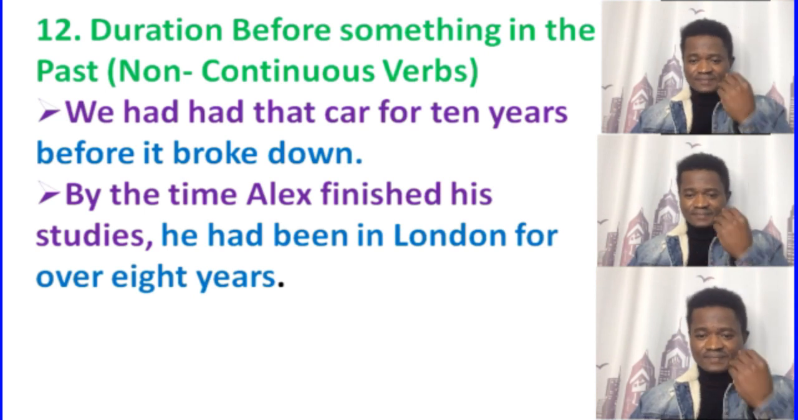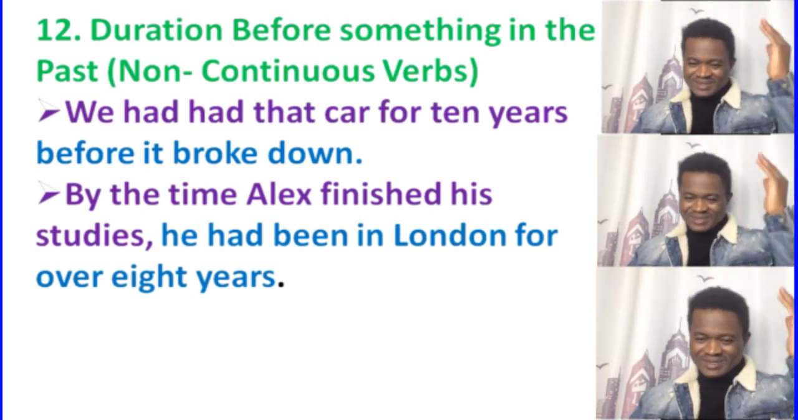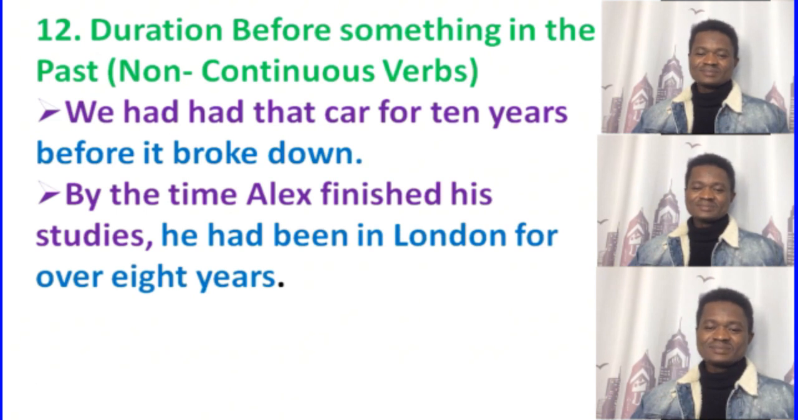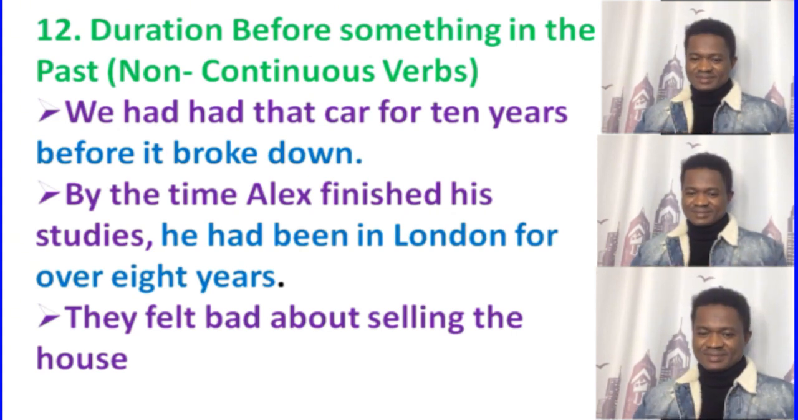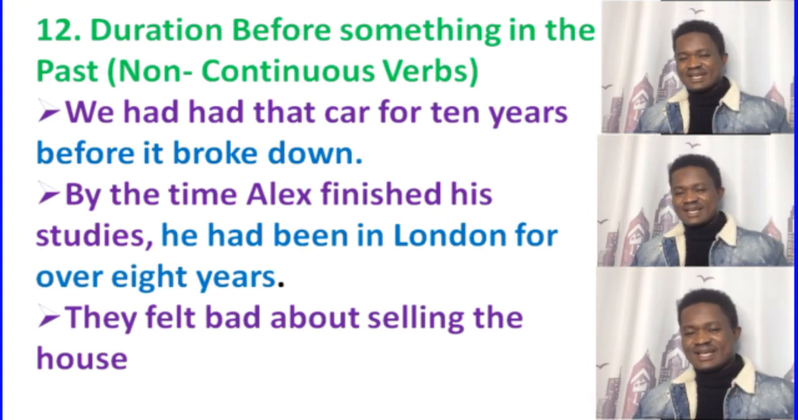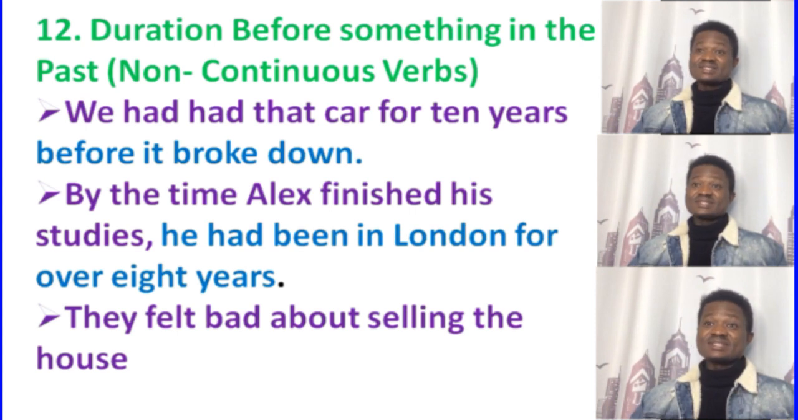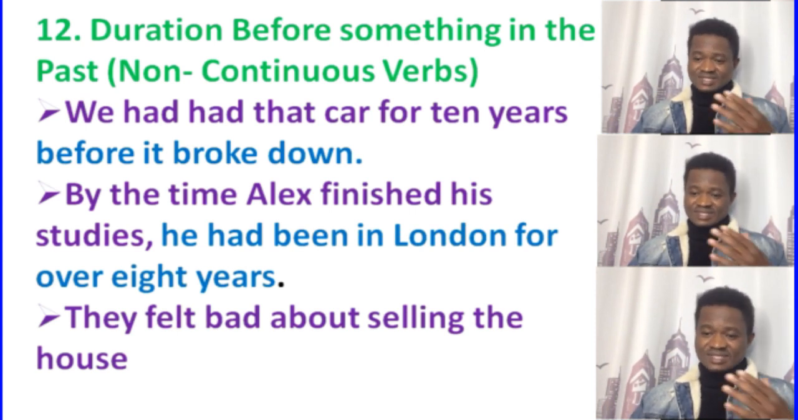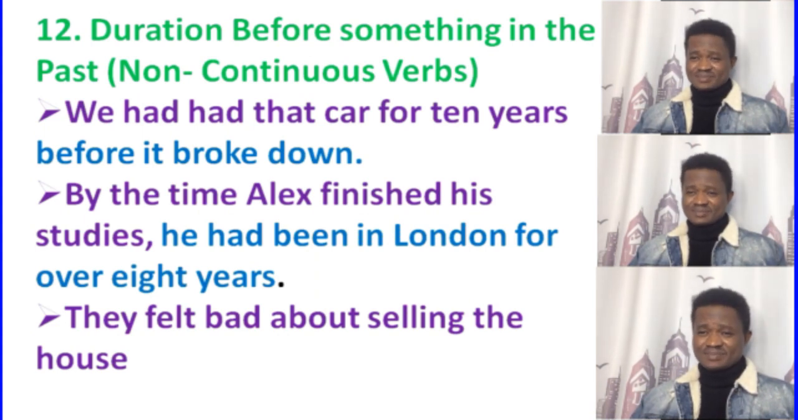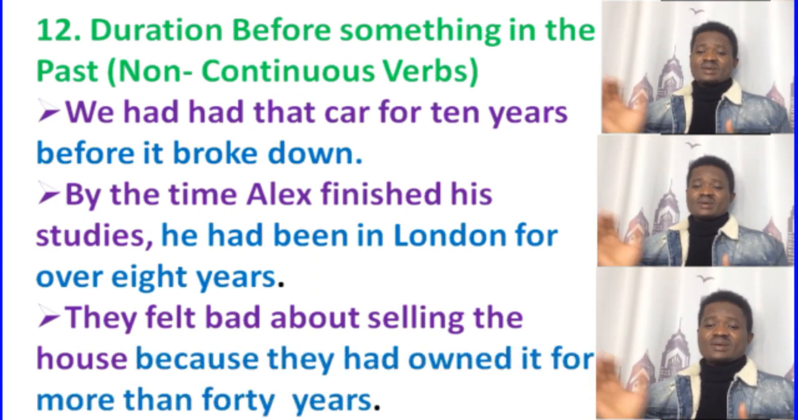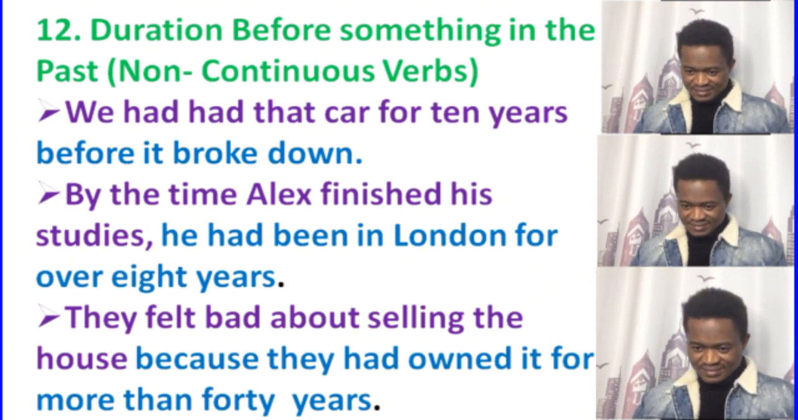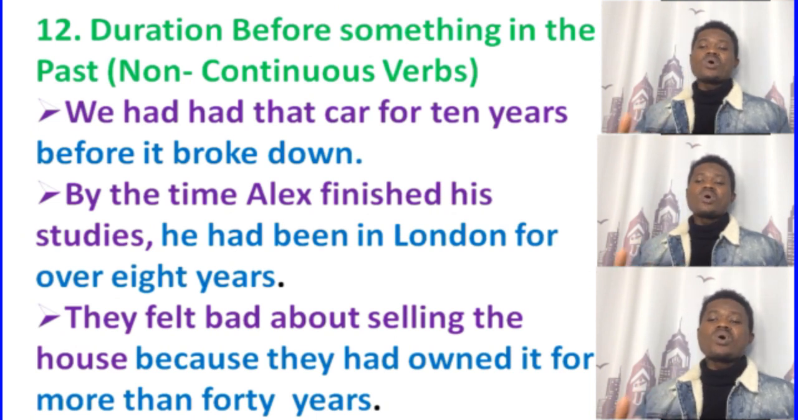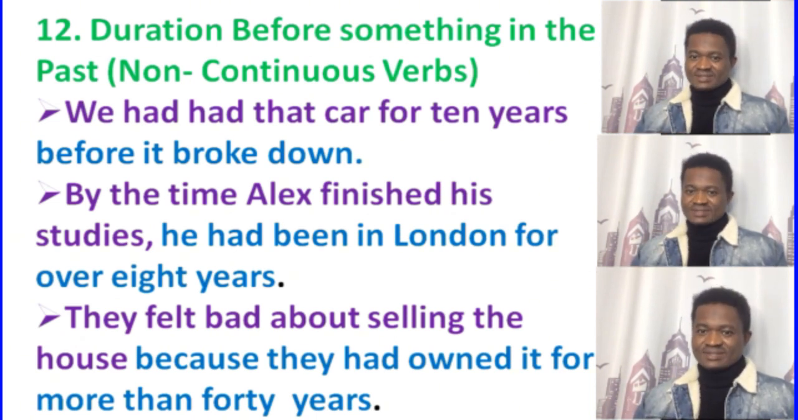Okay guys, let's go. We are still on past perfect. "They felt bad about selling the house." This is a subordinate clause, and this is the past simple. Now let's go to the past perfect tense: "because they had owned it for more than 40 years." That's what we call duration before something in the past.